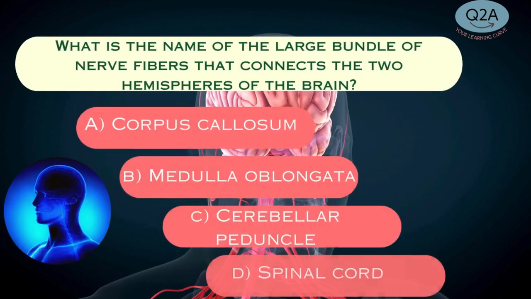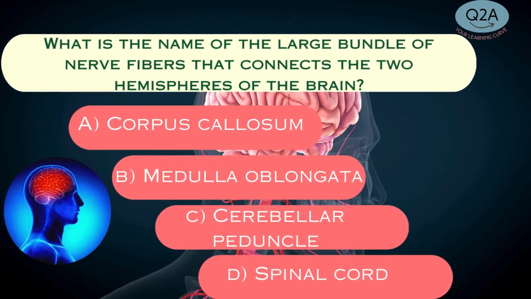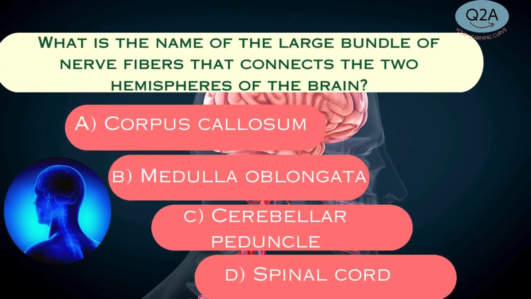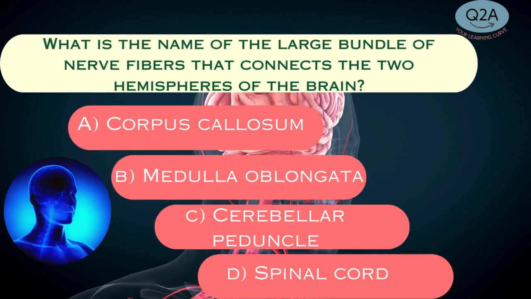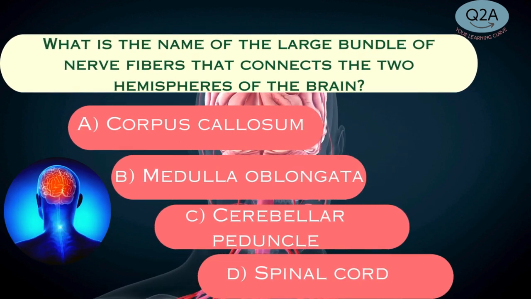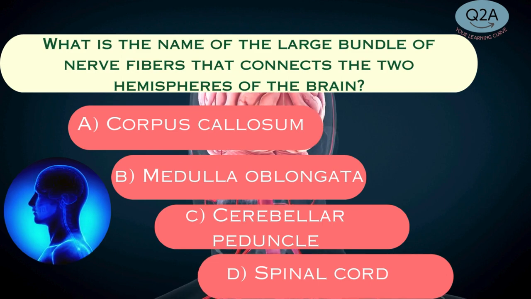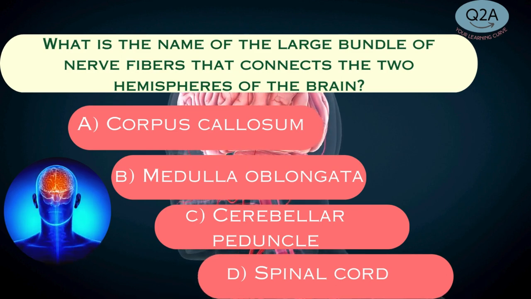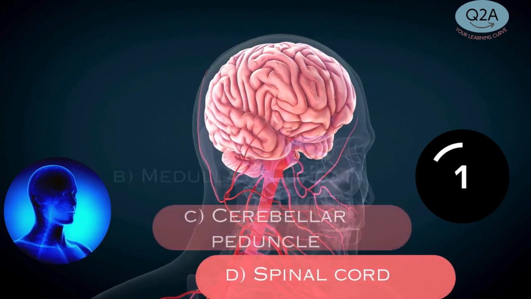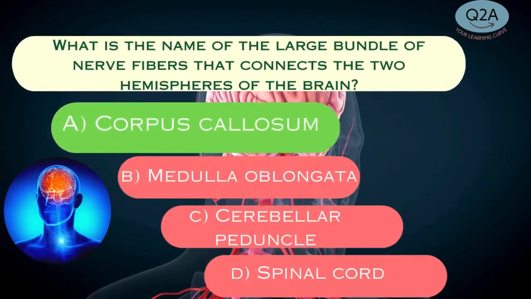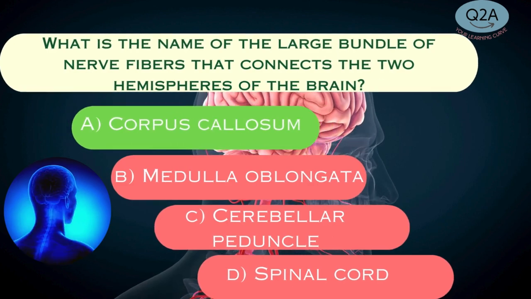What is the name of the large bundle of nerve fibers that connects the two hemispheres of the brain? A. Corpus callosum. B. Medulla oblongata. C. Cerebellar peduncle. D. Spinal cord. Answer A. Corpus callosum.